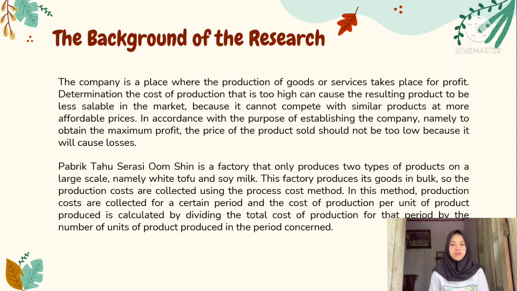Public Tahu Serasi Omsin is a factory that only produces two types of product on a large scale, namely whey tofu and soy milk. This factory produces goods in bulk, so the production costs are collected using the process cost method. In this method, production costs are collected for a certain period and the cost of production per unit of product produced is calculated by dividing the total cost of production for that period by the number of units of product produced in the period concerned.